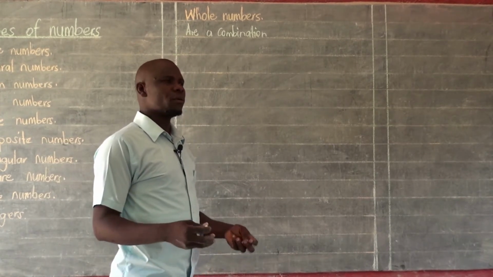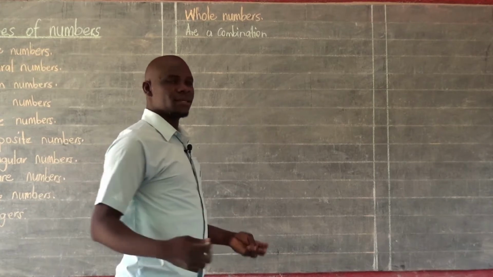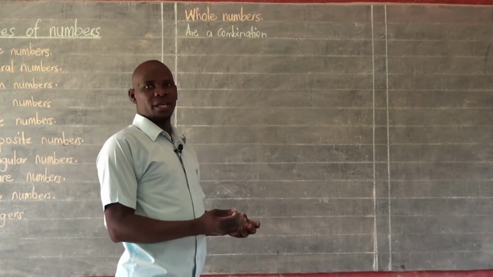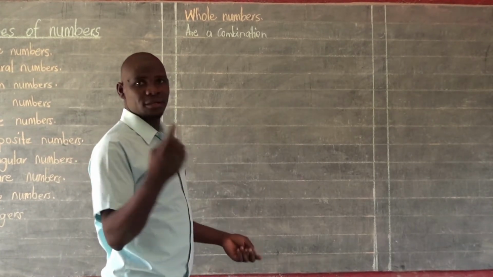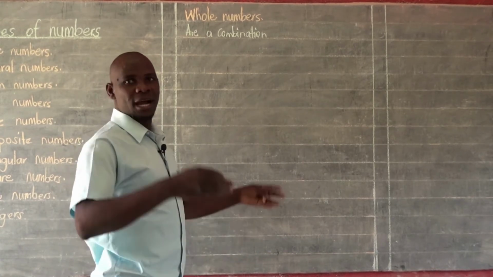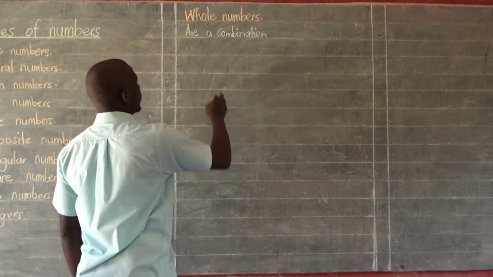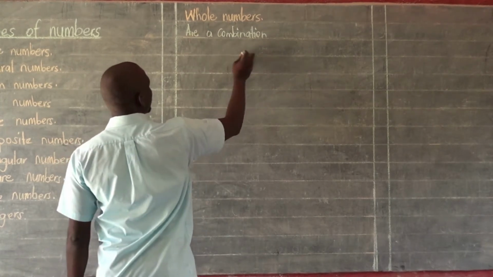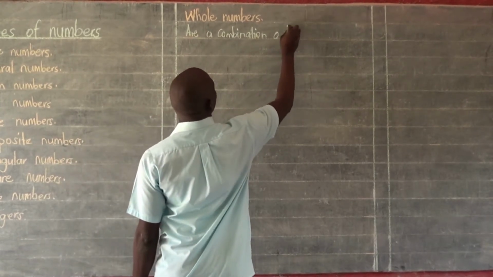I am talking about picking different things and then you collect them together. Then you come up with one unit of those different things which have been collected together. So whole numbers are a combination of